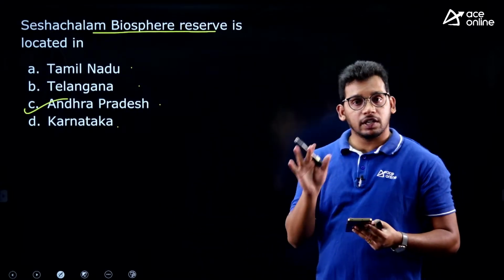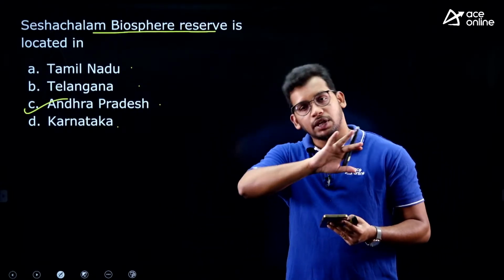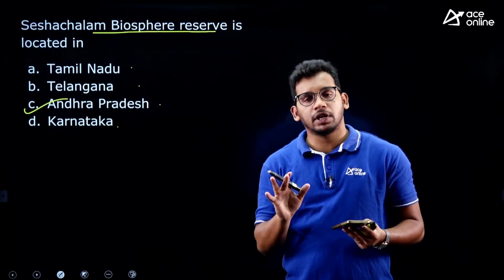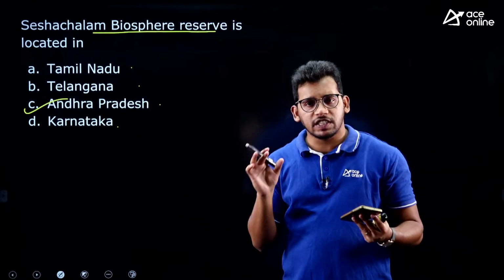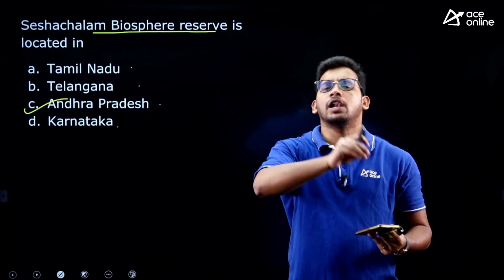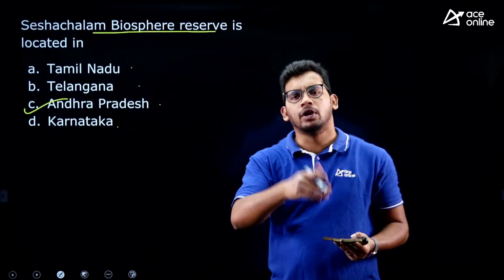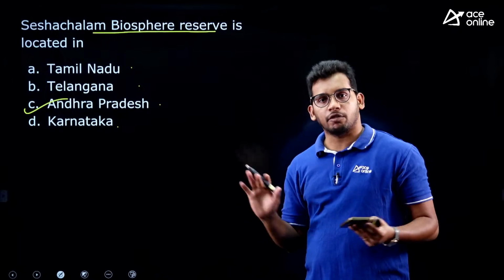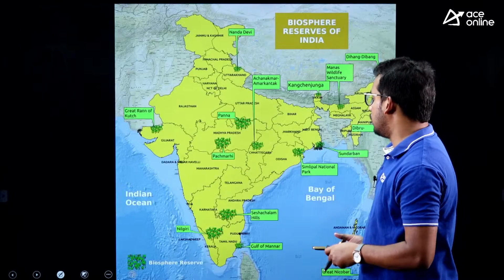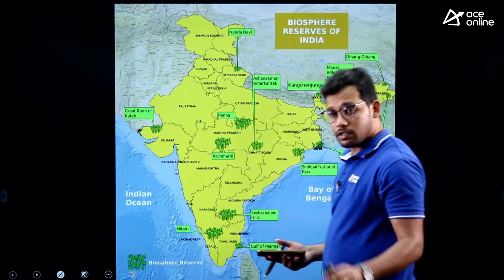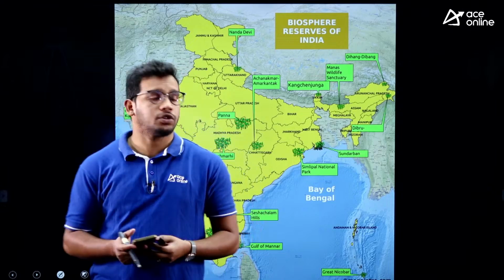So, biosphere reserve: bio means life, sphere means it is a region. So, biosphere means a big ecologically sensitive region which can allow all living beings to live there. It can be animals, it can be plants, it can be tribal people. So, biosphere is the largest part of ecological protection at the local level. So, try to revise these things, very importantly they will ask you in the exam.